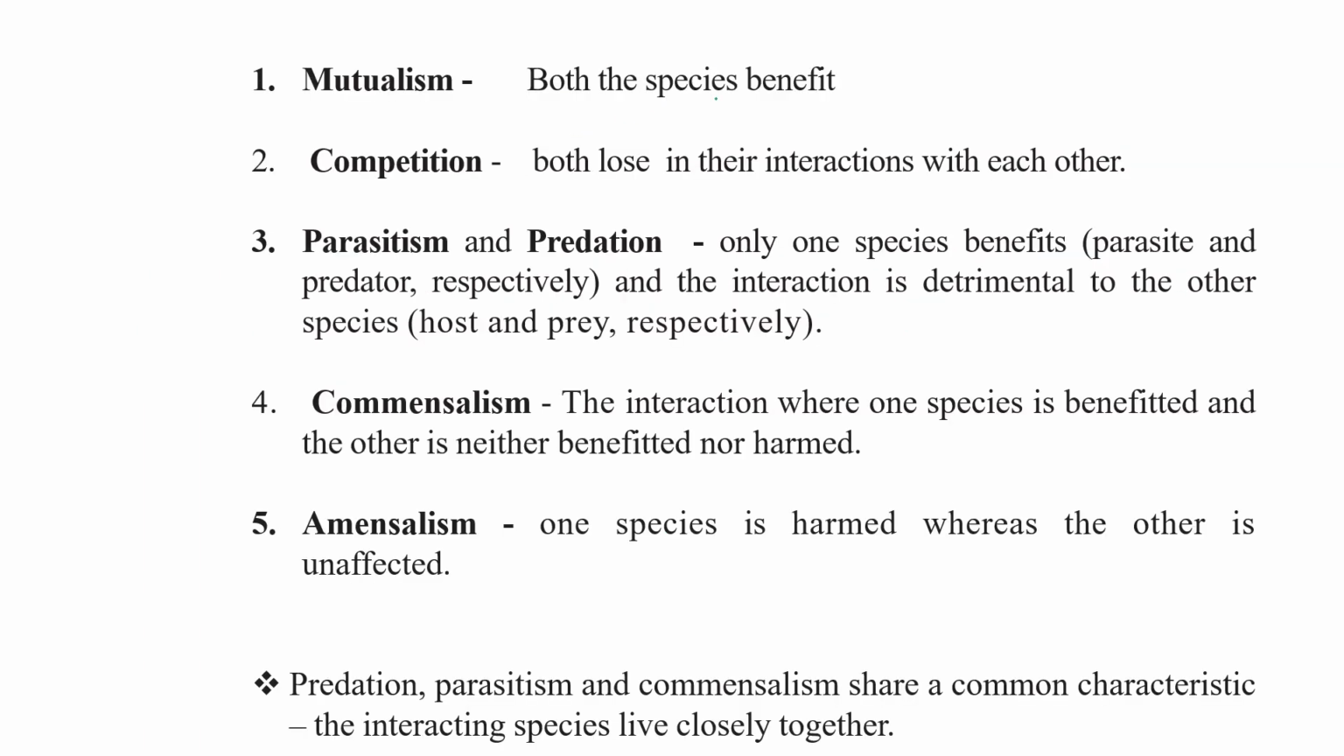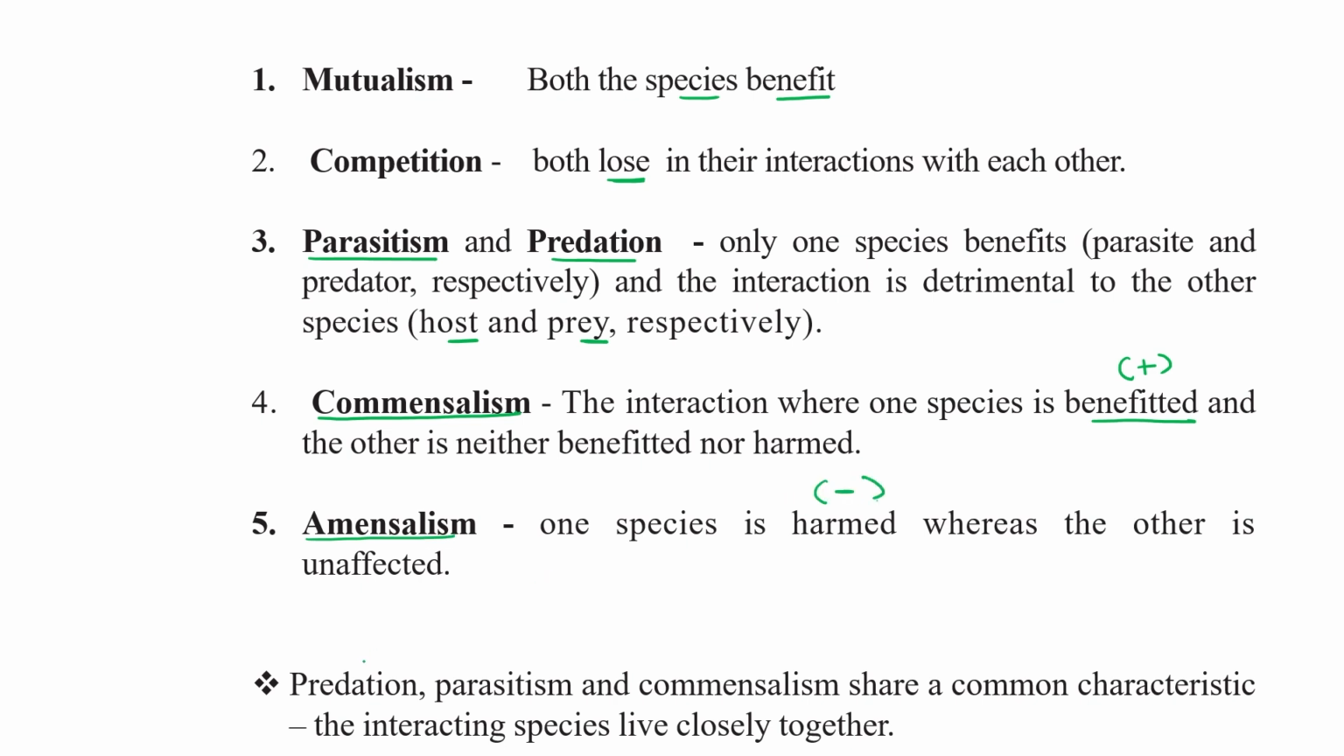First is mutualism, both species get benefited, so plus plus. Competition, both lose in their interaction. Parasitism and predation, only one species, like the predator or parasite, gets benefited, while the other, the host or prey, gets a detrimental response, harm. Commensalism, CA again, C means plus. So one is neutral, another one is benefited. Amensalism, one is neutral, another one is harmed.